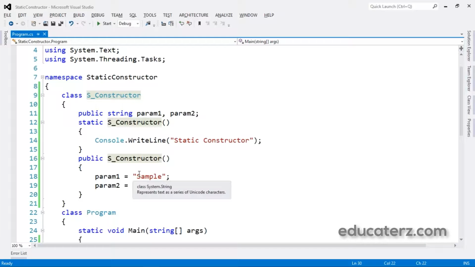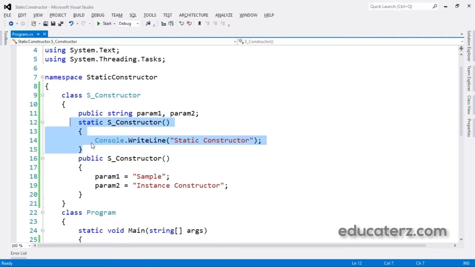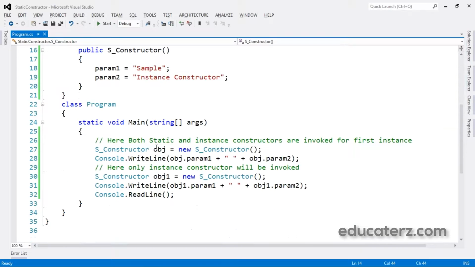Static constructors will execute automatically whenever we create the first instance of a class. And remember that only one static constructor is allowed. If you try to create another static constructor, you cannot build it, so you will be getting errors.